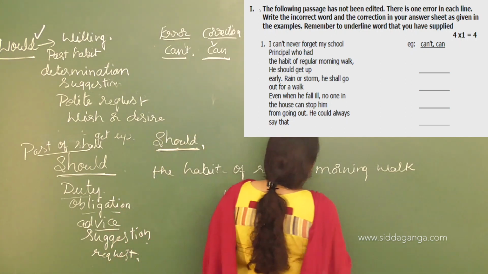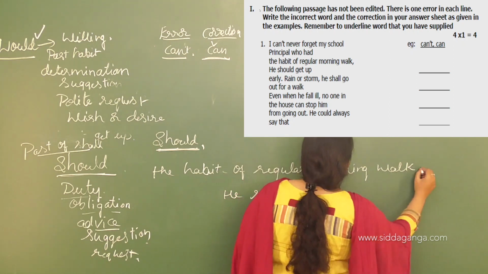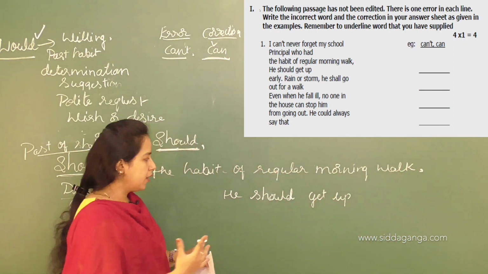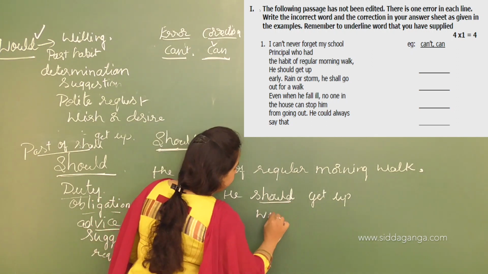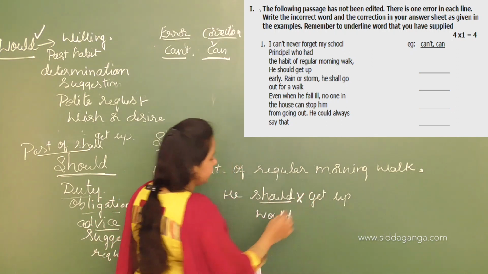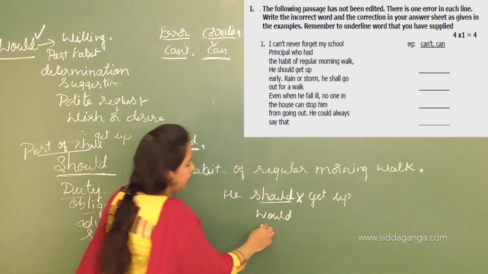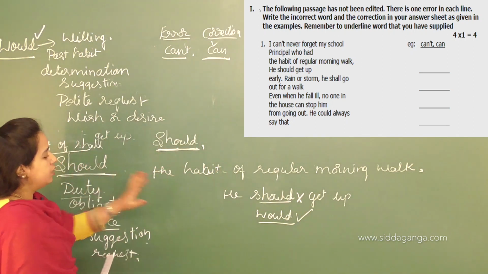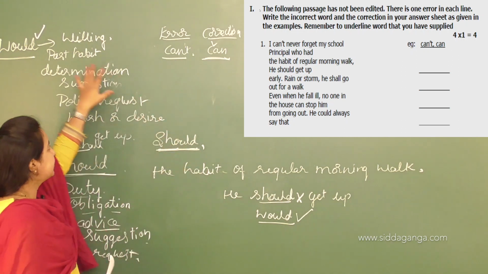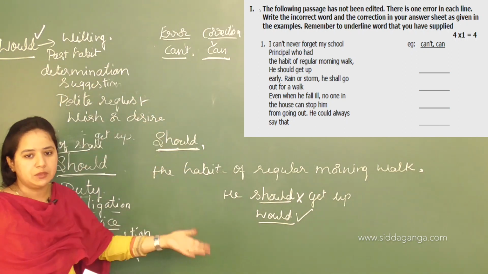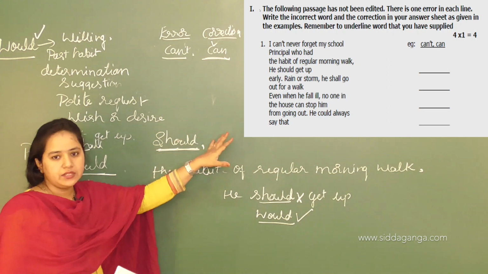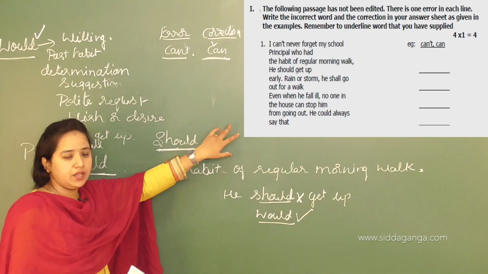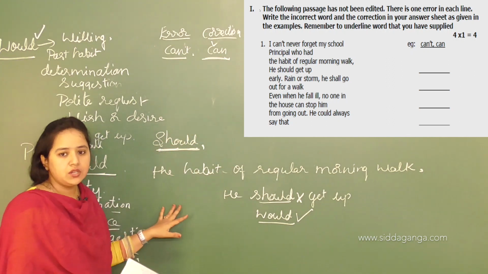Instead of using this, he should get up, because we are telling about someone's past habit, we need to take would here, not should. So this is in error form. What is the right answer? It is the correction according to this rule. Would is expressing the past habit, and the passage also tells about someone's past habit. I hope you all have got this point.